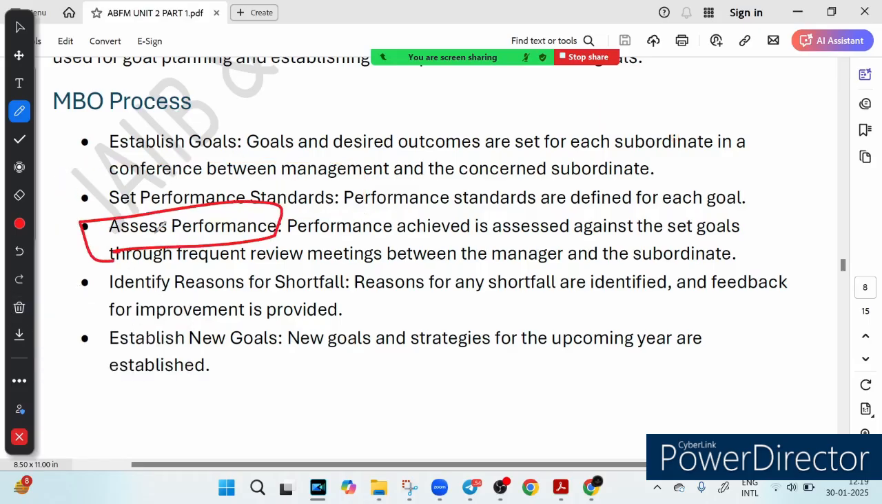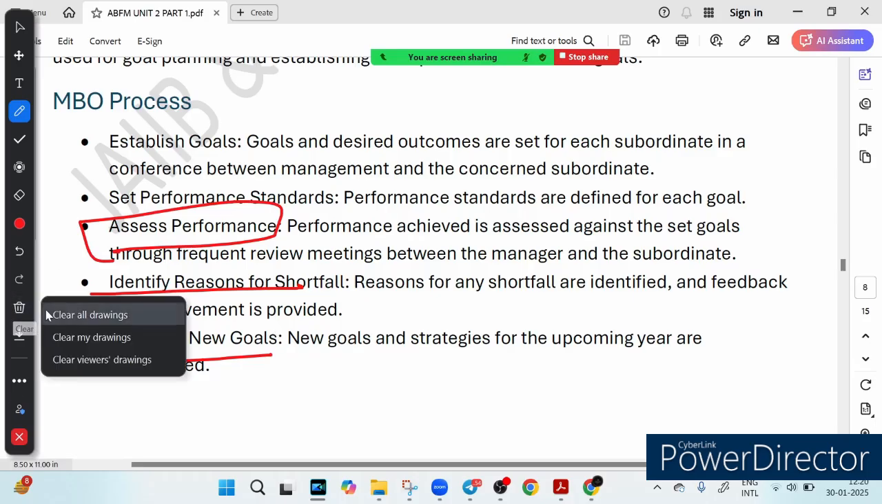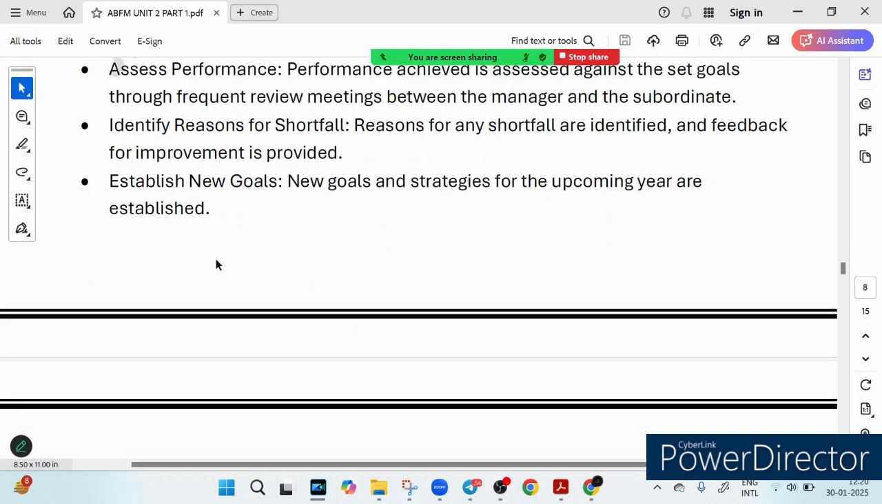Then they assess the performance. It means regular check-ins happen to see if you are on course to take the same route. These are review meetings between managers and employees. Then they identify the reason for shortfall. If something goes wrong, they figure out why and discuss ways to get back on track, like checking if a flat tire slowed you down. Then they establish new goals. After completing one journey, new goals are set for the next one, because progress never stops. So establishing goals, setting performance standards, assessing performance, identifying reasons for shortfall, establishing new goals. These are part and parcel of the MBO process.